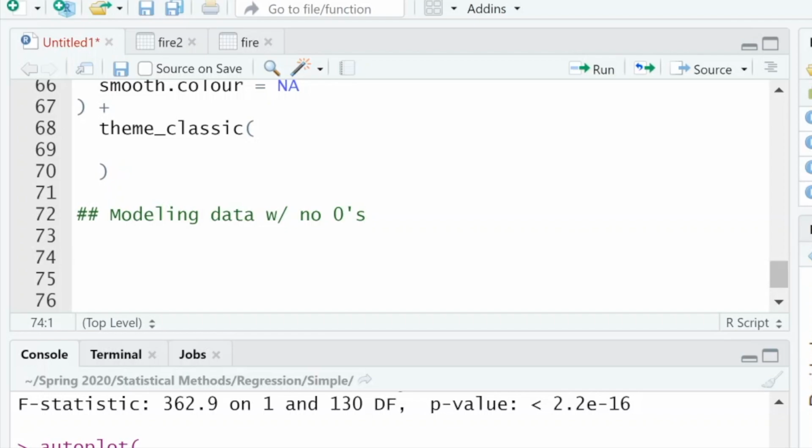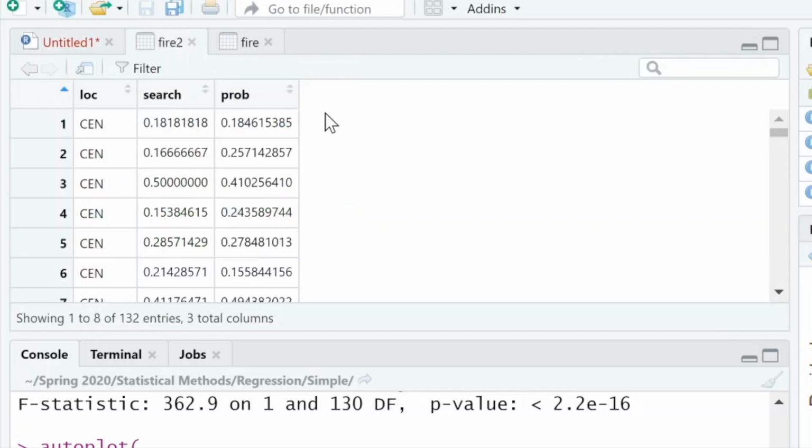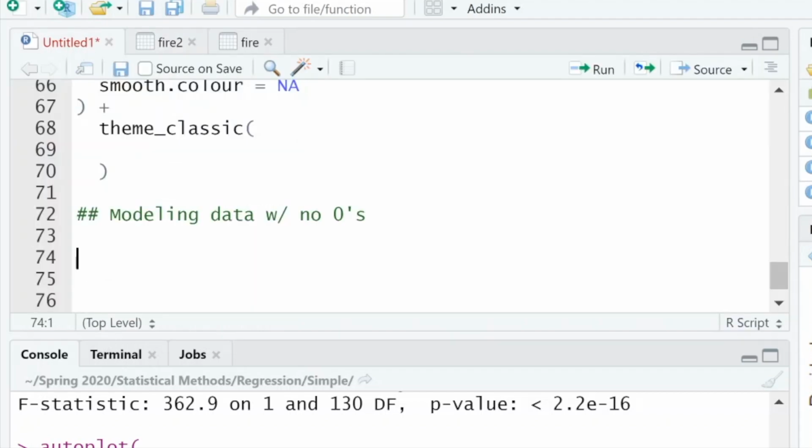It's pretty easy. We could do two things. We could come into our data and use the mutate function to make two new columns, one of the log of the search and one of the log of the probability. If we wanted to look at the summary statistics of that, we could. But it's not really important to make two new columns. Instead, we can just say model 3, and it'll be formula equals search as a function of prob, and then data, the data comes from fire too.